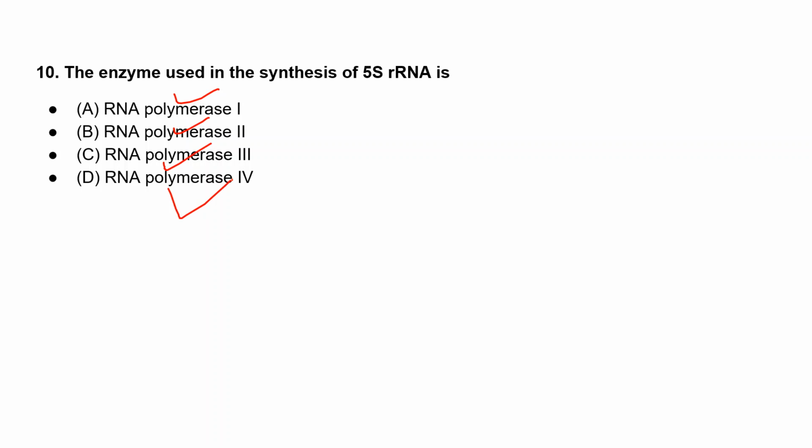Ma'am, I think option B. Option B. Anyone else?